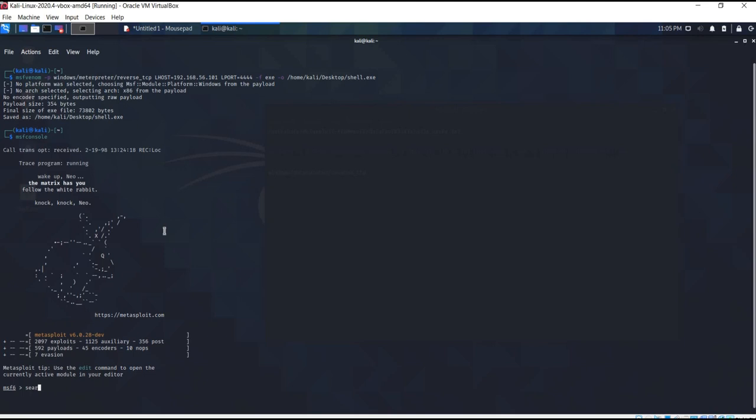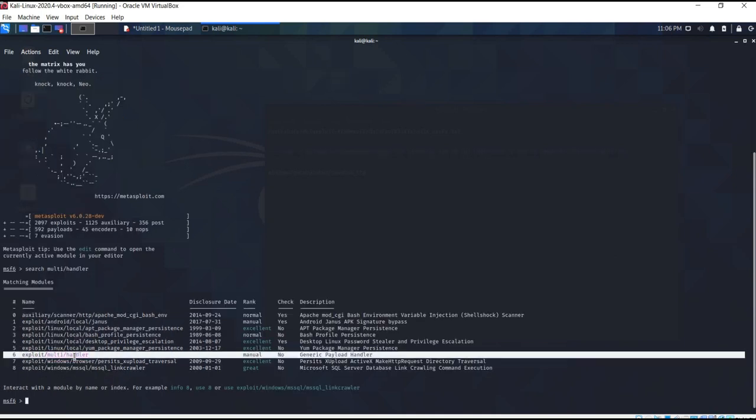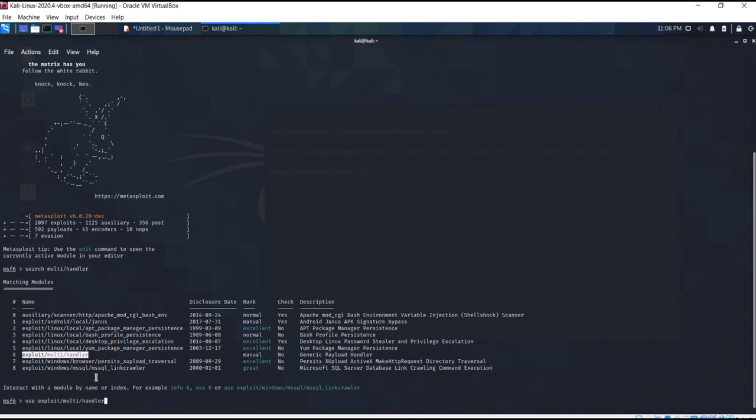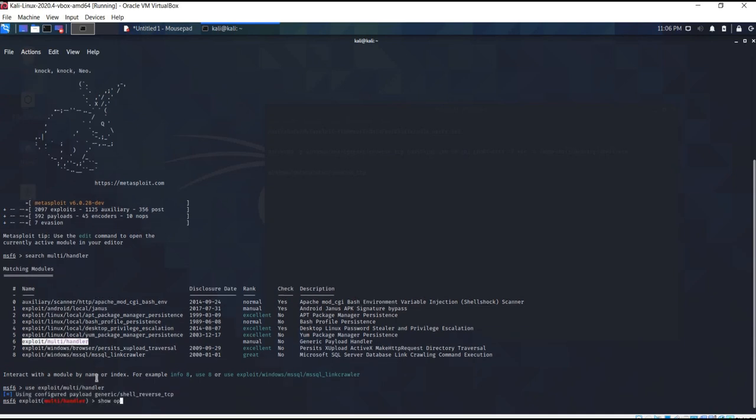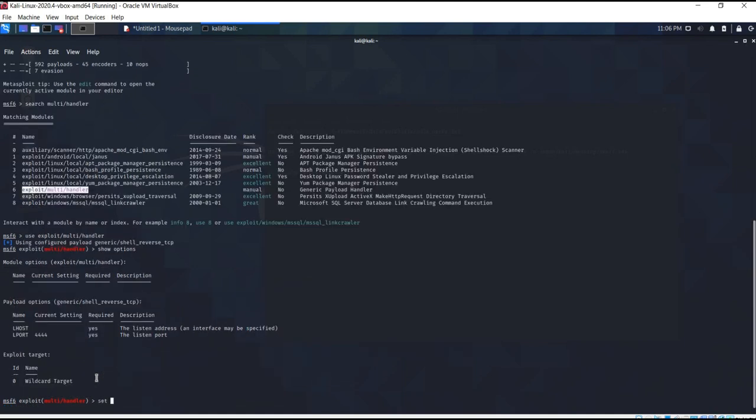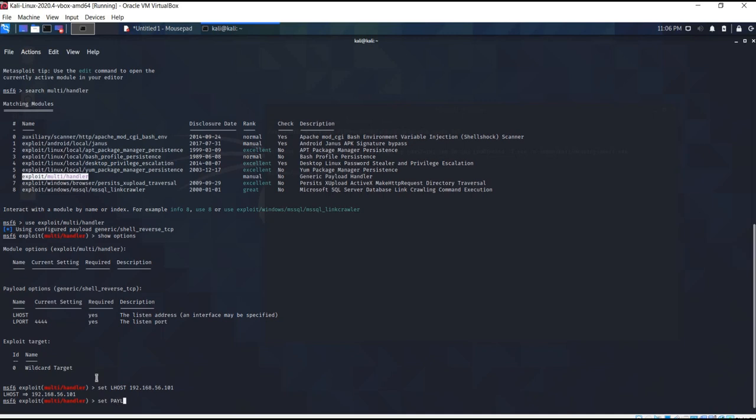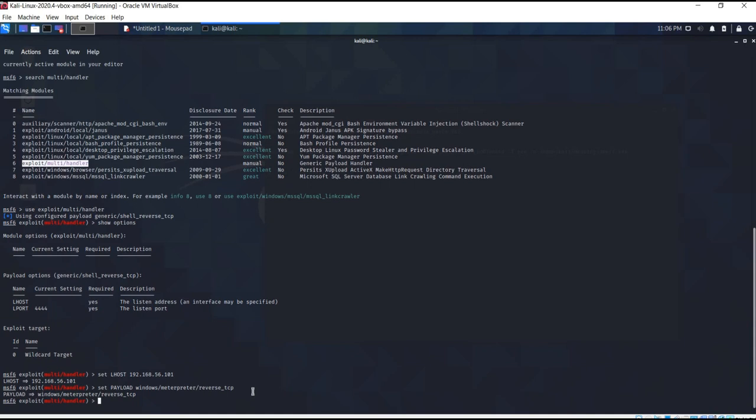So now I'll search for the multi-handler exploit. So this is the exploit we're looking for. Now checking the options it requires. So it requires a host, which will be the Kali Linux IP, 56.1.1, and I'll be setting the payload. The payload indicates that a reverse TCP meterpreter session has to be created on the Windows machine. In our case, it will be Windows XP.